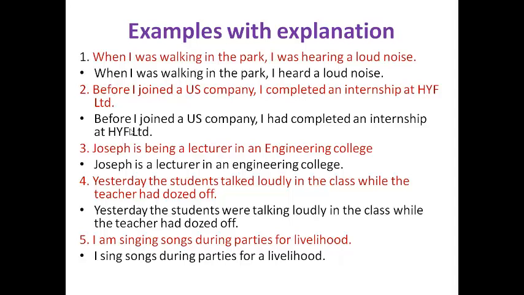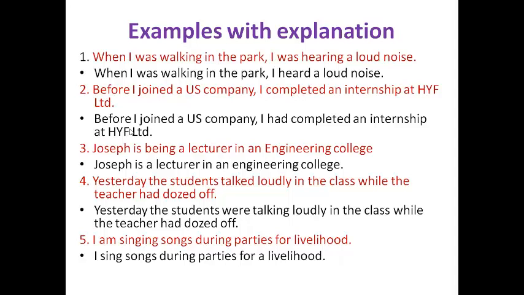Yesterday the students talked loudly in the class while the teacher had dozed off. Okay. This is the sentence. In this, the conjunction we have is while. While means two past actions took place here. So here we have to change it.